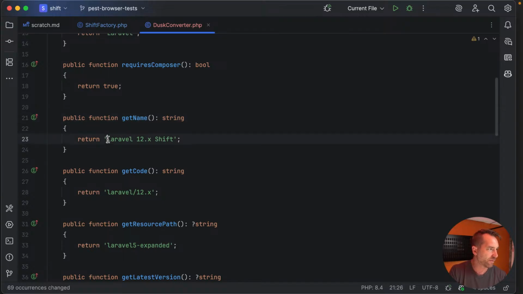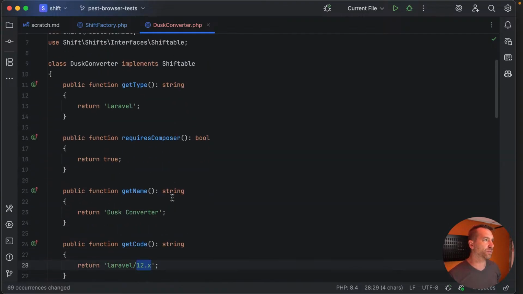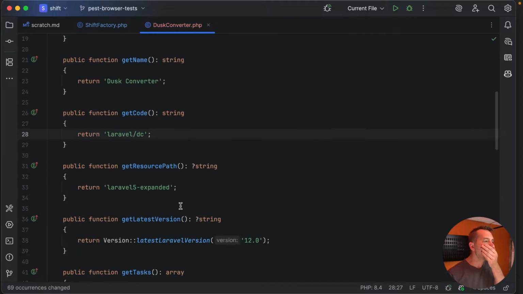All right, what's the name of this? For now, I'm just going to call this the Dusk converter. Not a huge fan of that name, but you know me, I don't like to get stuck on naming this early in the game. And then normally I name these their version number, 11.x, 12.x, yada yada. We're just going to call this its SKU, so we'll just call it the DC.